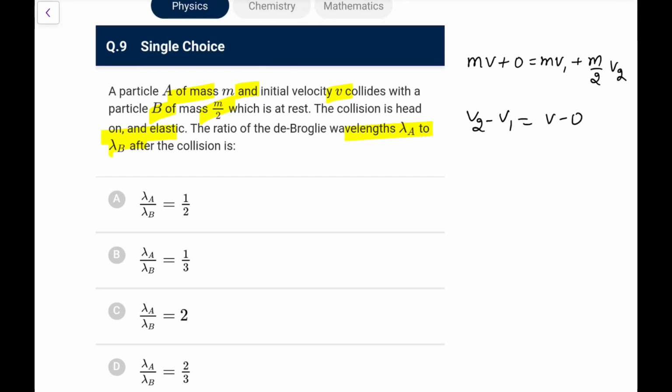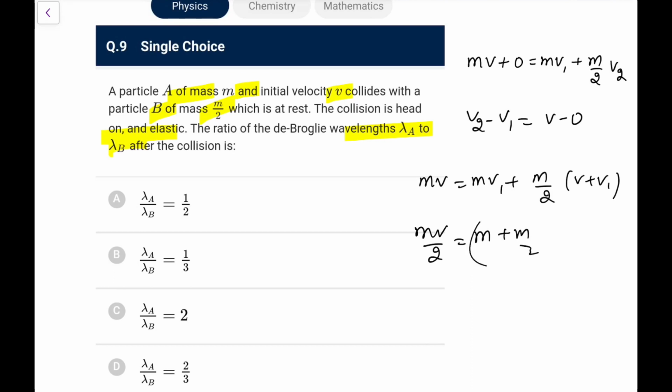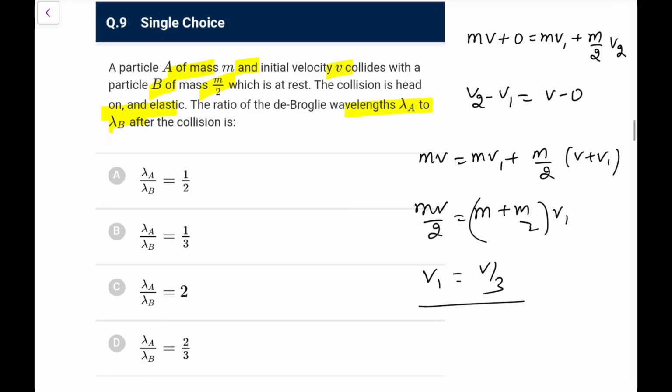So v2 value I put it, mv is mv1 plus m by 2 v2, I can write it as v plus v1. So what we get, this we will get mv by 2 here, and here I will get m plus m by 2 into v1. So v1 will come now as, 2 and 2 will cancel, it would be v by 3. So v1 will be v by 3, so v2 would be 4v by 3.